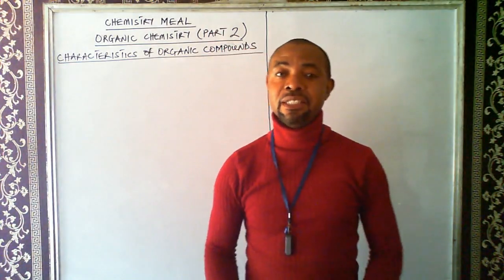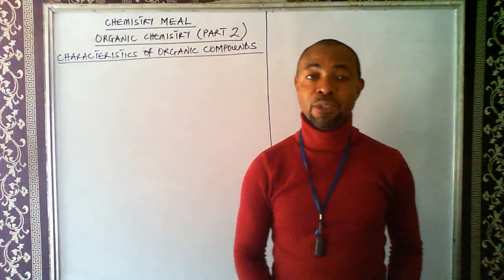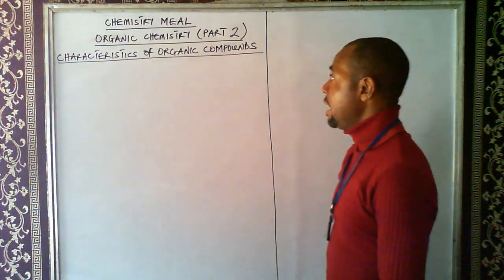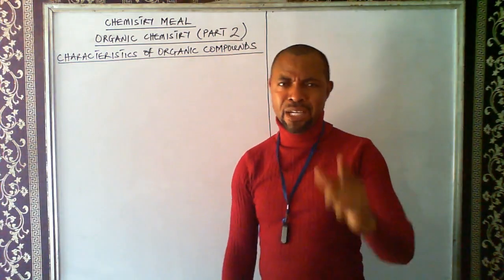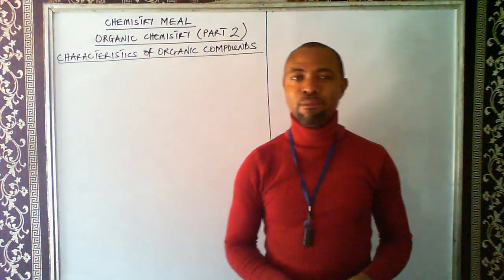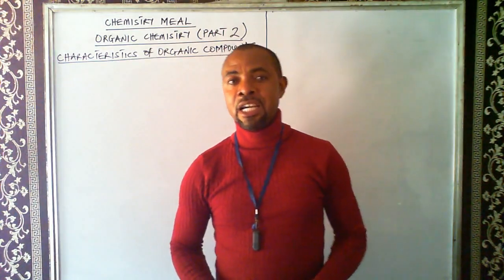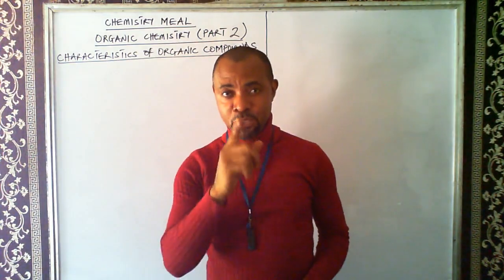Today on Mathematics and Science Meal, we are taking a meal still on chemistry, and the topic still remains organic chemistry, part 2 of organic chemistry. And in this part 2, we'll be looking at characteristics of organic compounds. I know that you enjoyed the first part where we looked at the introduction to organic chemistry and considered a whole lot of things concerning the concept of organic chemistry, and I know this particular one you will like it.